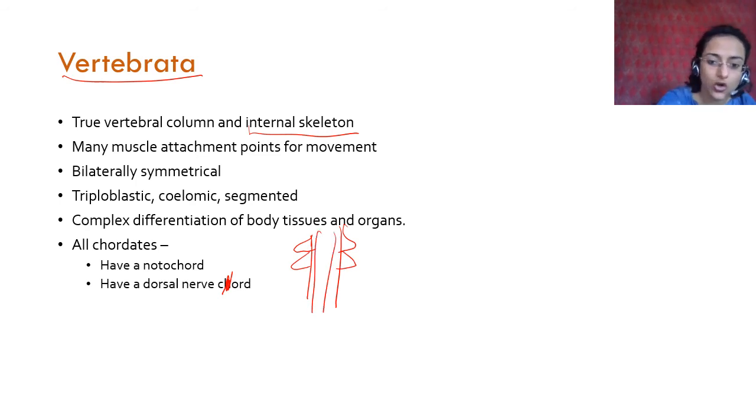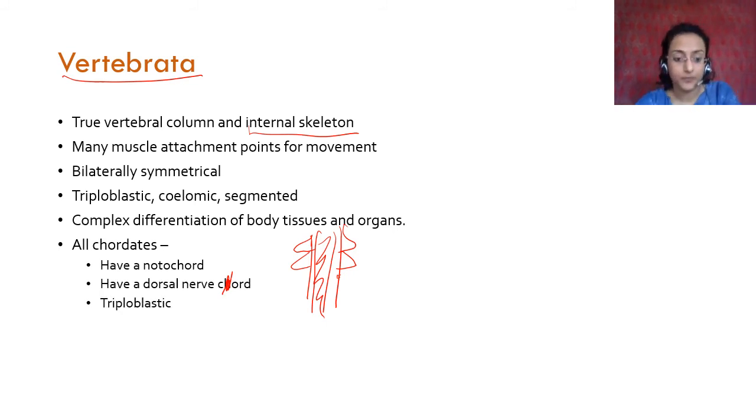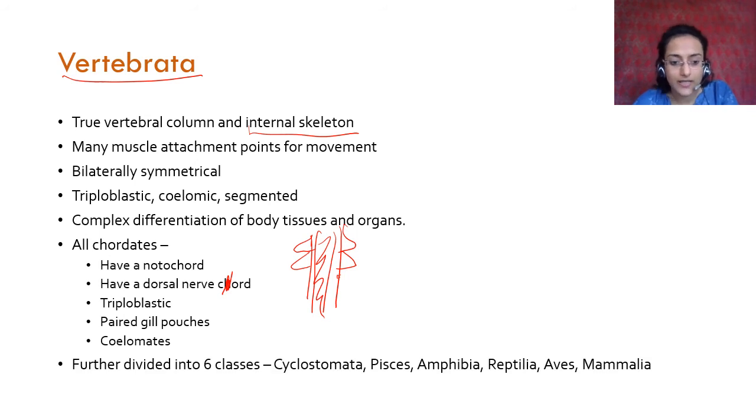So this is your dorsal nerve cord, and here this is made up of cartilage or bone, and that is your notochord. You have a spine, right? That is a characteristic of vertebrata. They're again triploblastic. They have paired gill pouches. You don't have gill pouches, but you have a nose. You have a respiratory system which is paired, which is two. And they are also coelomates. Coelomates and triploblastic they already are.